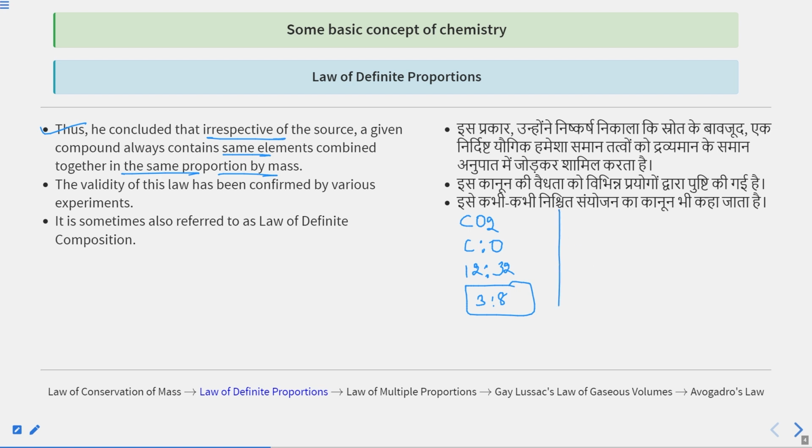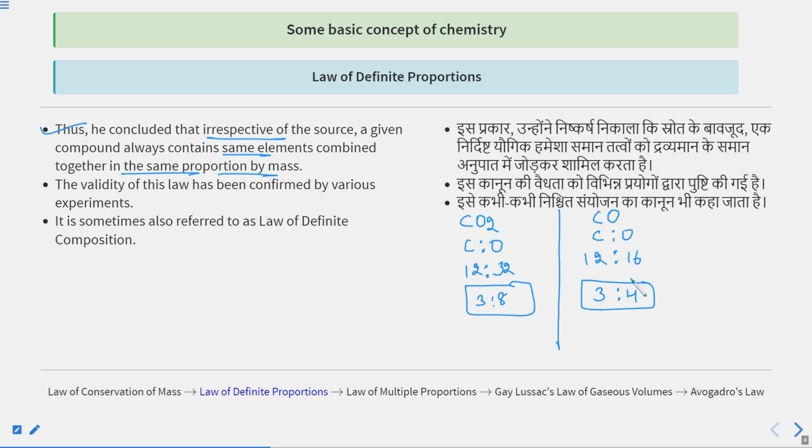Not only CO2, you can take other examples, like CO. Carbon combines with oxygen to form CO2, and carbon can combine with oxygen to form CO as well, which is carbon monoxide. In CO, the mass of carbon is 12 and oxygen is 16 here. So 4 3s are 12 and 4 4s are 16. The ratio of masses of carbon to oxygen in carbon monoxide is the same irrespective of the source, that is 3:4.